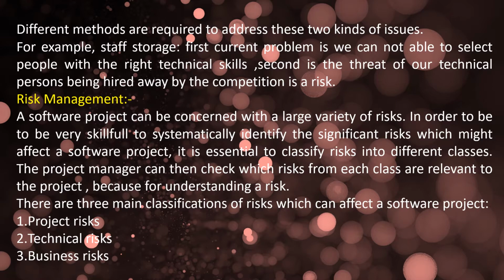So how to manage the risk? Let's see. A software project can be concerned with a large variety of risks. So we have to be very skillful to systematically identify the significant risks which will affect the software project. We have to know first what the risk is, then only can we identify the risk and eliminate those risks. So for that we classify our risks into three main classifications: project risk, technical risk and business risk.